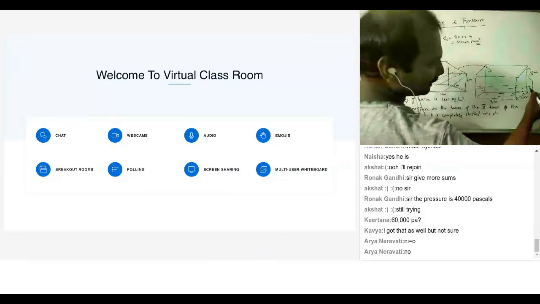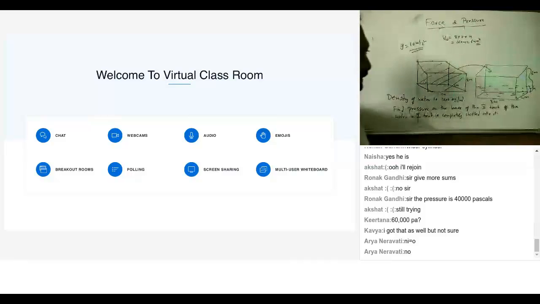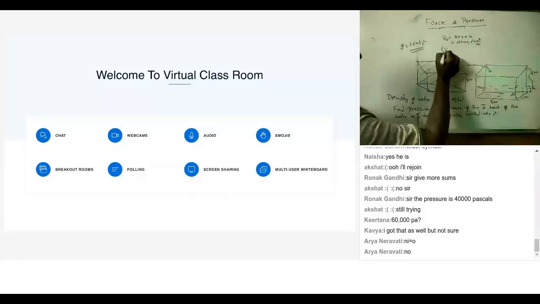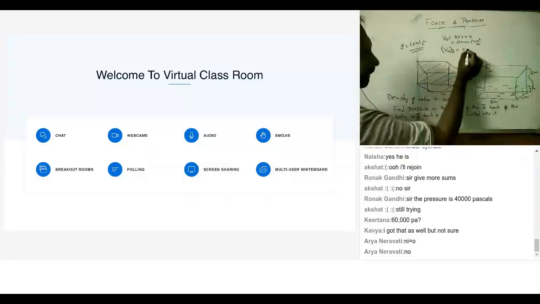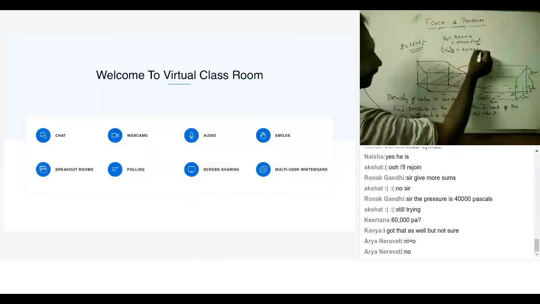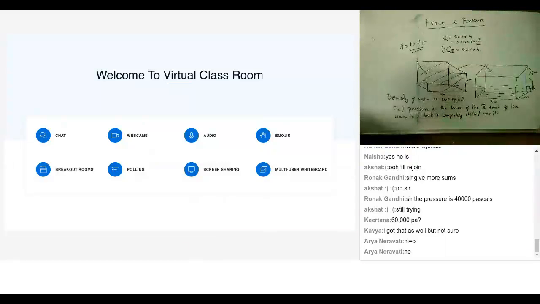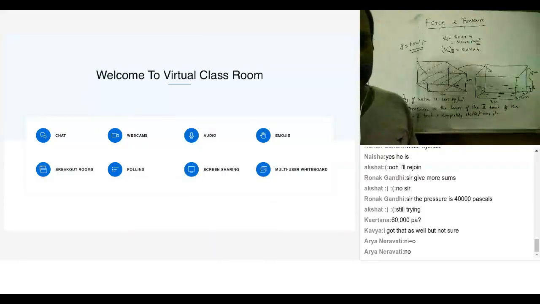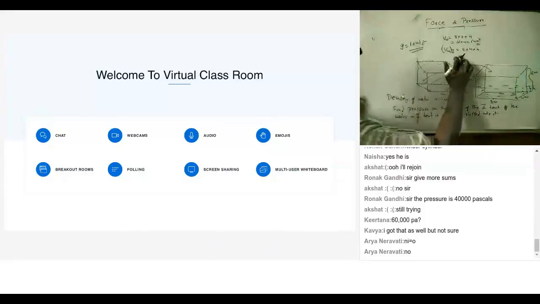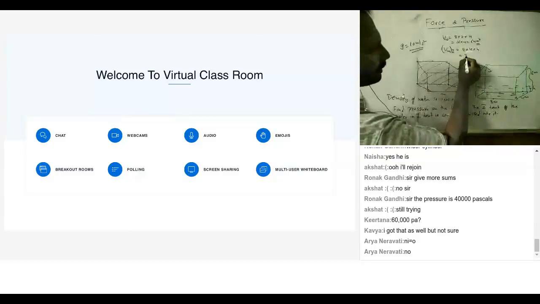So let's say the height till which water is filled is h. Then what will be the volume of water in tank 2? What is the area of the base? 8 into 4 into h. Can I write it like this? 8 into 4 into h, which is equal to 32h.